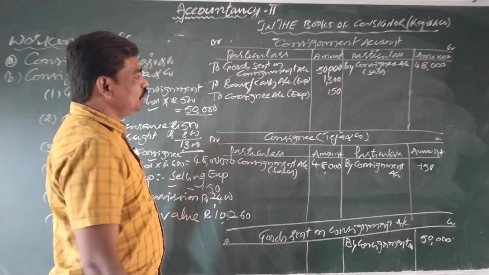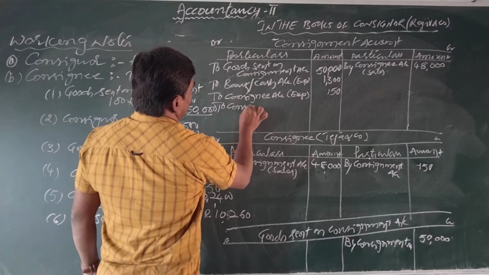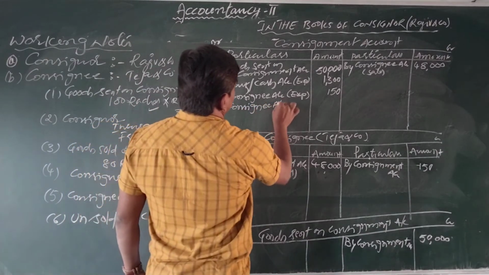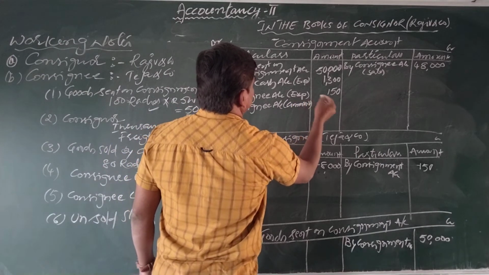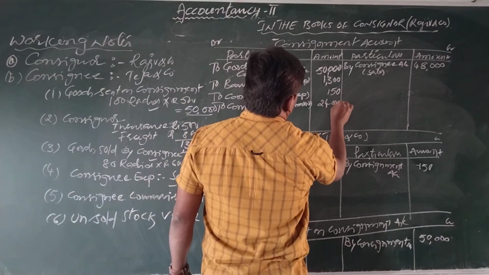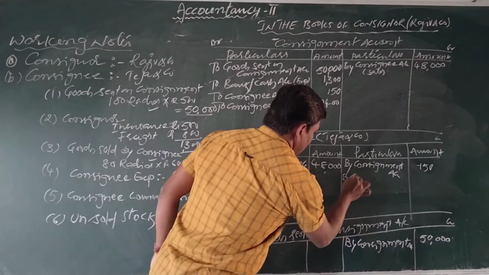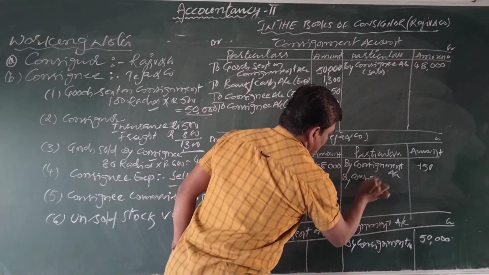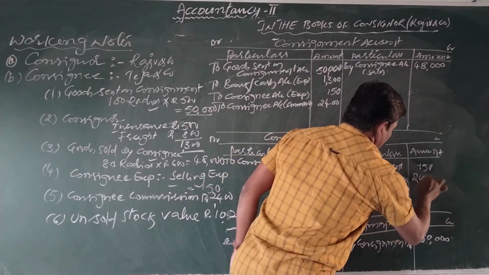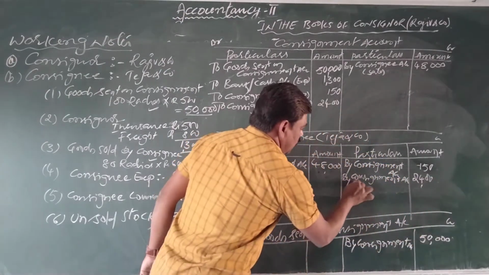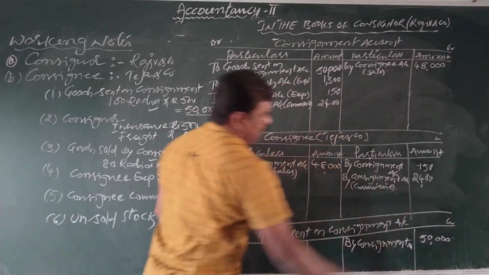For the consigning commission, same in the consignment account, to consignee account in brackets commission, that is 2,400. In the consignee account, credit side by consignment account 2,400 in brackets commission. Like this we can write.